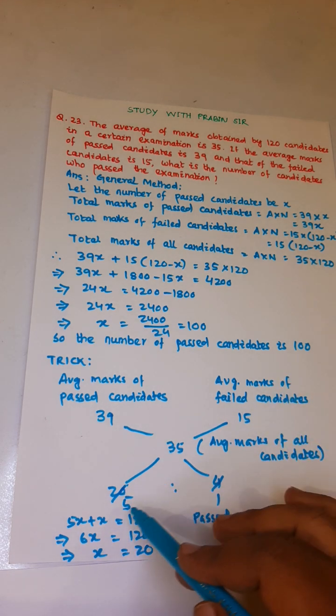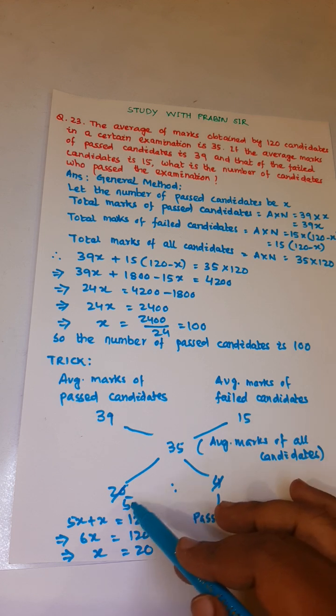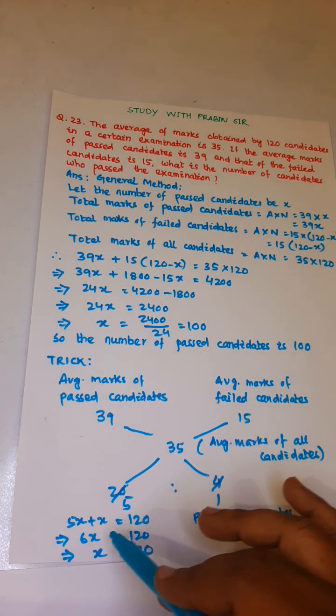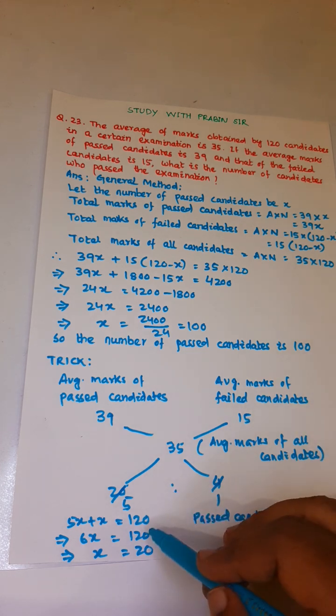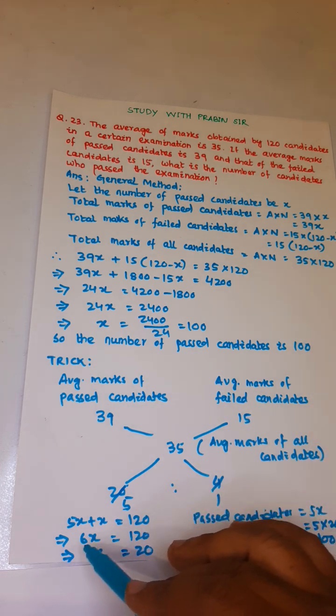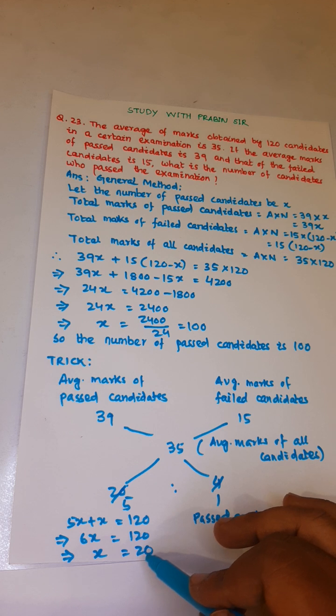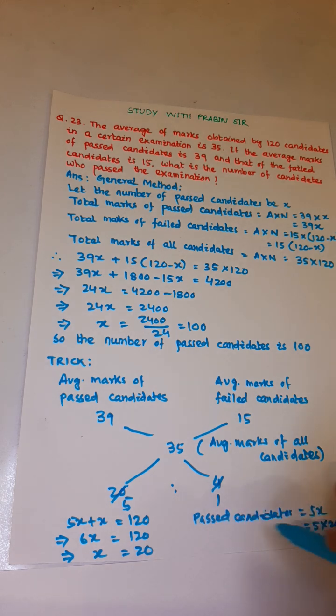Now listen, the total candidates will be 5x plus x, that is equal to 6x. 6x is equal to 120, given as the total number of candidates. So after solving we will get x is equal to 20. So the passed candidates is 5x. So 5 into 20 is equal to 100.